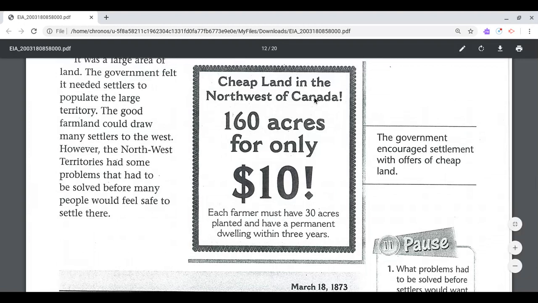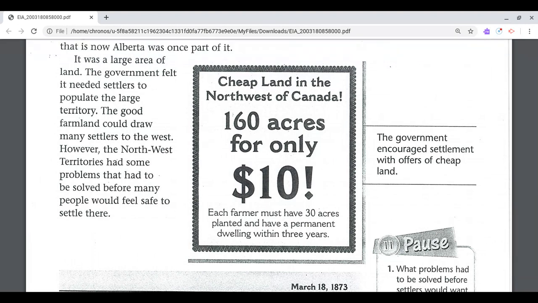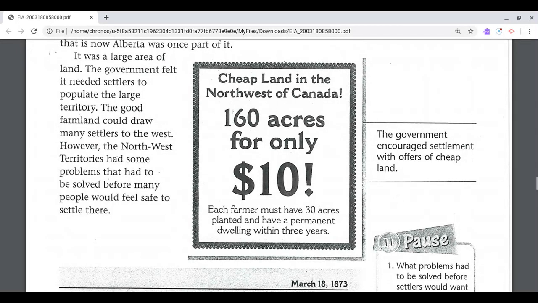Cheap land in the northwest of Canada, 160 acres for only $10. Each farmer must have 30 acres planted and have a permanent dwelling within 3 years. The government encouraged settlement with offers of cheap land.